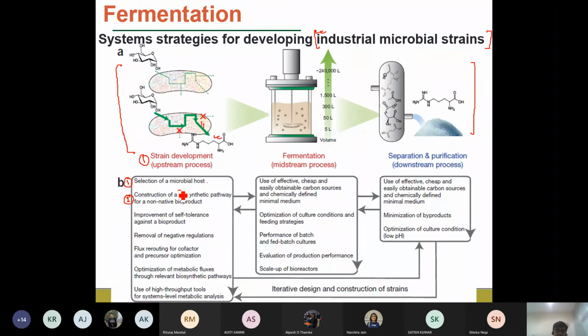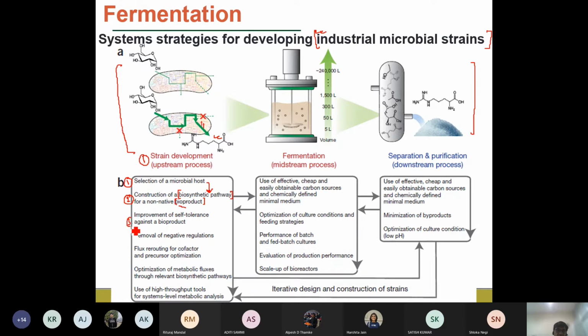What is meant by the biosynthetic pathway? As already discussed in the last classes, each and every microorganism follows a particular biochemical biosynthesis pathway. So there are different types of biochemical pathways, like we have the glucose pathway, the TCA, tricarboxylic acid cycle. We're going to look into those pathways. So you have to first of all select the microbial host, and then make sure that a particular biochemical or biosynthetic pathway is followed by those microorganisms to produce, for example, the targeted bioproduct you are going to produce.